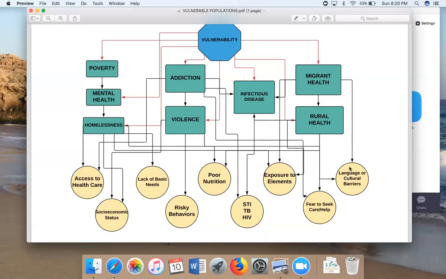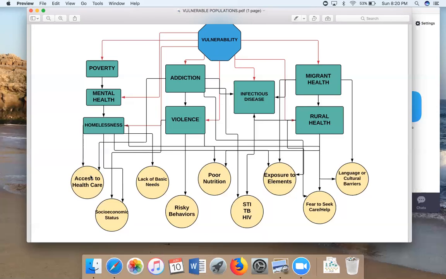Perhaps things like having home births, doing more homeopathic type remedies for illnesses. They can also be linked to poor nutrition and perhaps even a lack of basic needs if they don't have clean running water or clean septic for waste disposal.